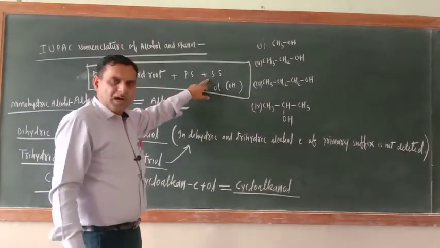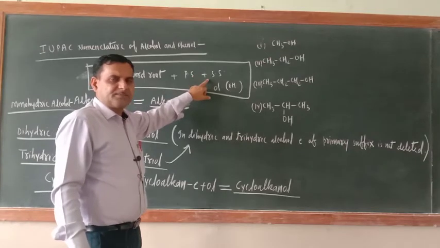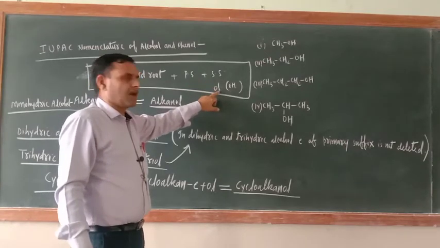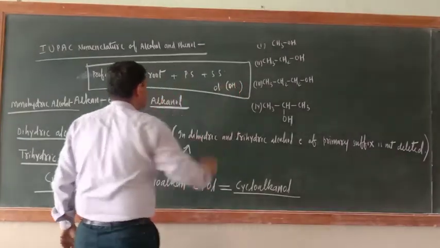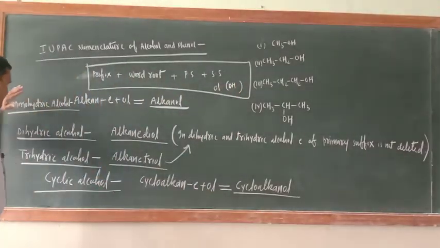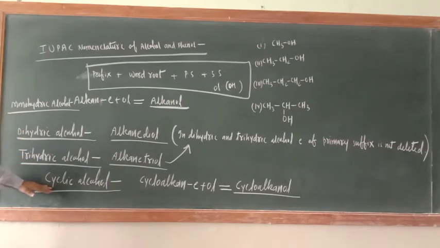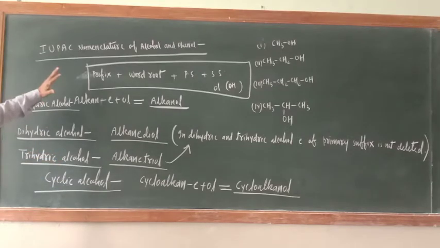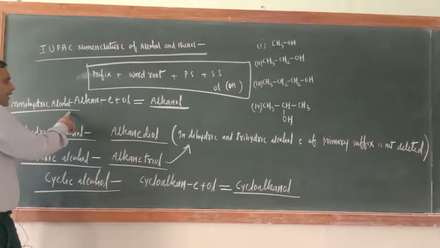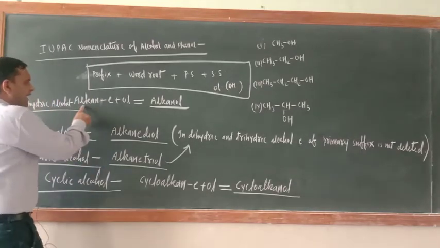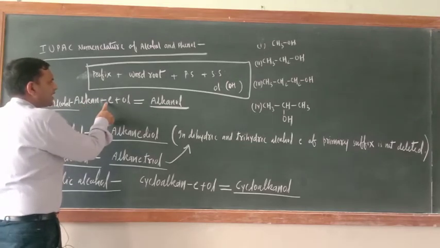So alcohol's secondary suffix is ol, and OH is the functional group. Now there are different kinds of alcohol: monohydric alcohol, dihydric alcohol, trihydric alcohol, cyclic alcohol. Aromatic alcohols are also there. So the nomenclature of all should be discussed here. Monohydric alcohol means, just see, alkane, E should be deleted.